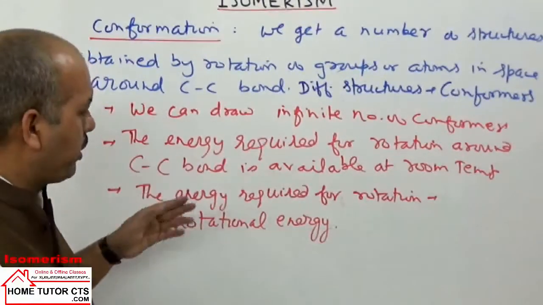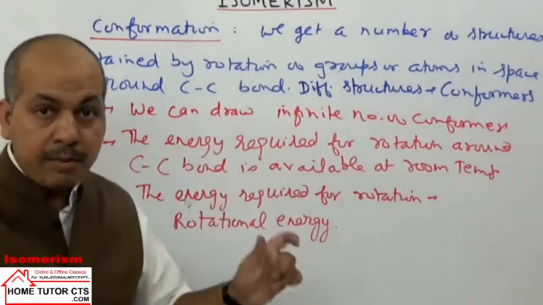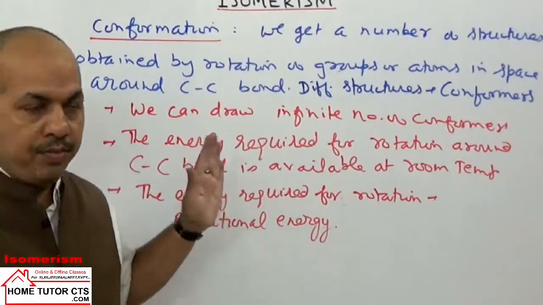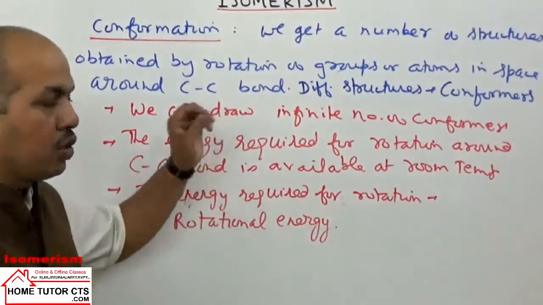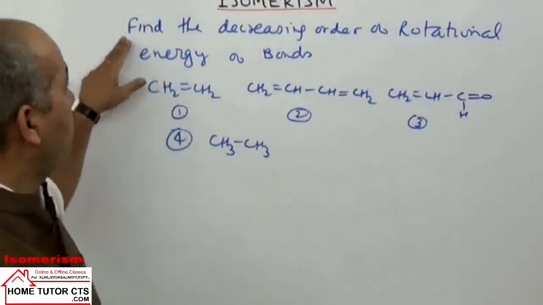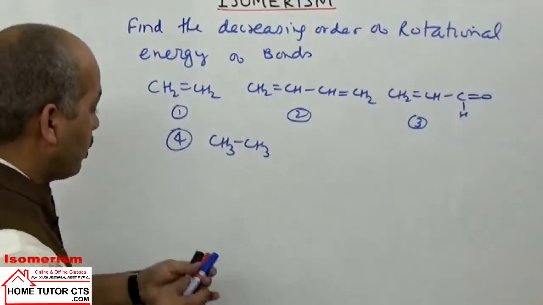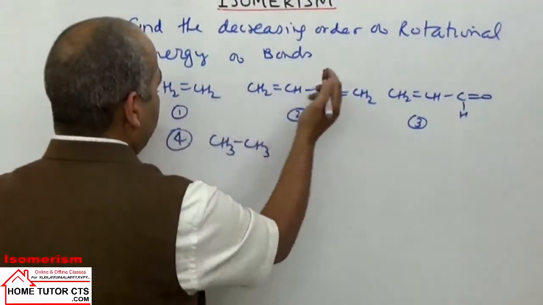Let us make this point clear, I will draw one structure to compare the carbon-carbon bonds rotational energy. So one example I will take for this point through one question. Question आपको दिया है random question. देखिए, find the decreasing order of rotational energy of the bonds. कौन सा bond आपको देखना है? एक तो यहाँ पे CC bond है.